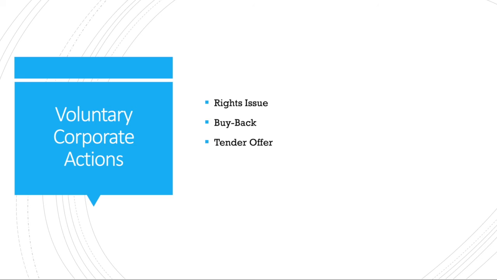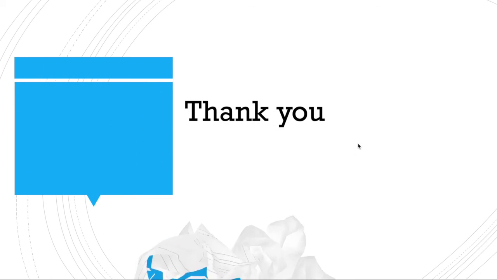Why would Y company do this? In order to control company X. So in such a case, it is the tender offer. It is up to me whether to surrender my shares to company Y or not. This is tender offer, right? So these are some of the corporate actions and their types.